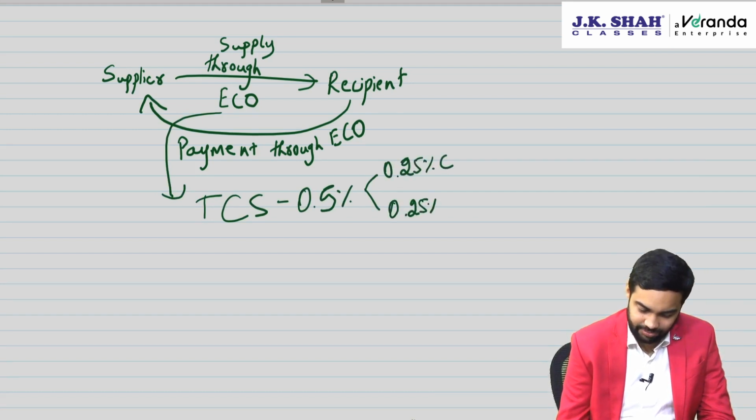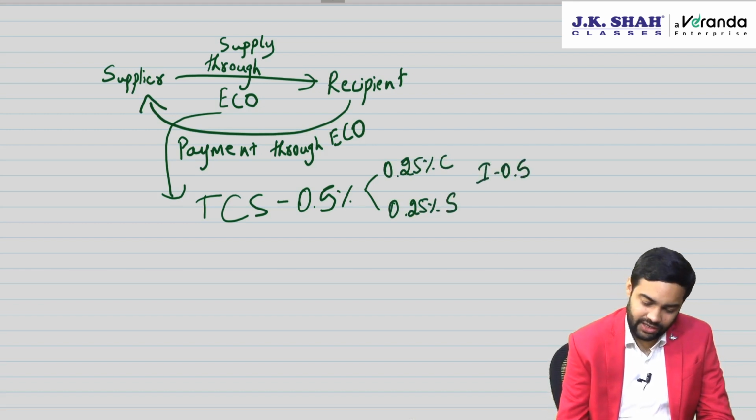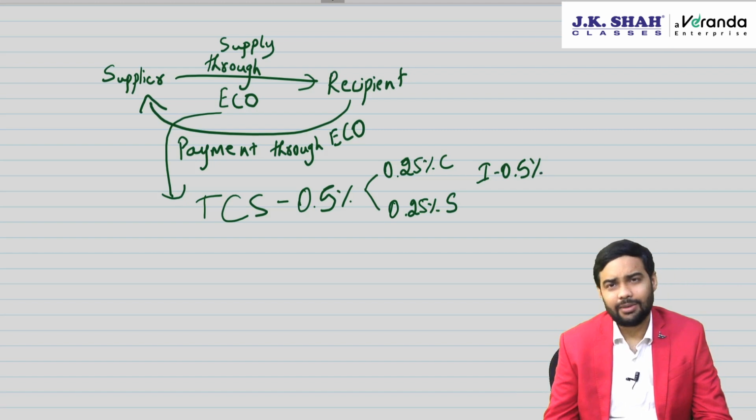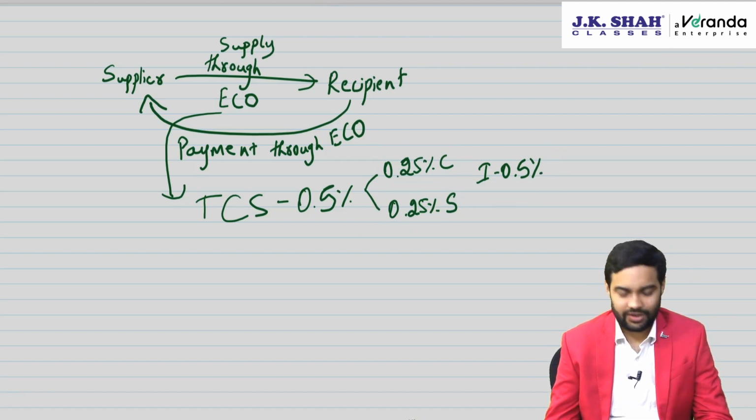SGST 0.25%, and IGST rate will obviously be 0.5%. This maximum can be IGST 2%, but at present the notified rate is C 0.25, S 0.25, IGST 0.5. This is the notified rate as of today.